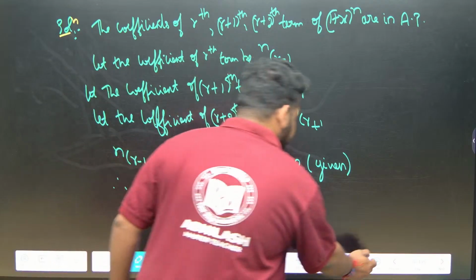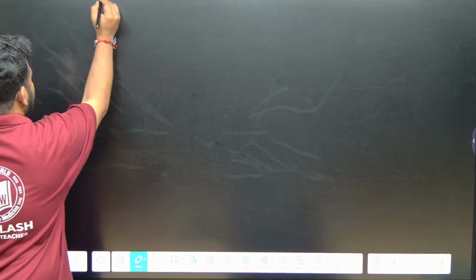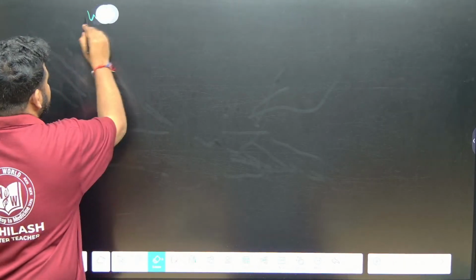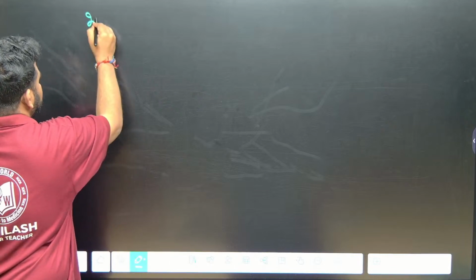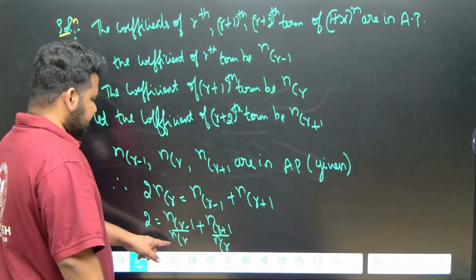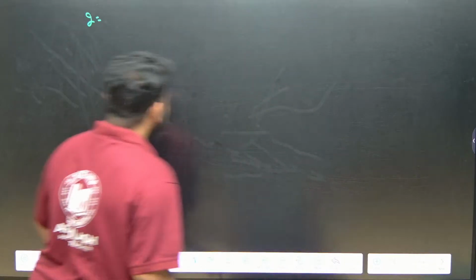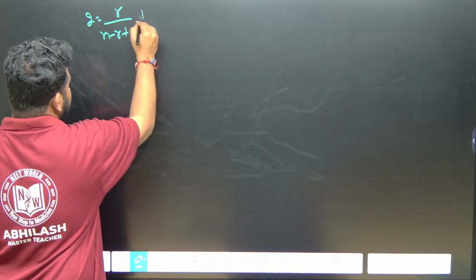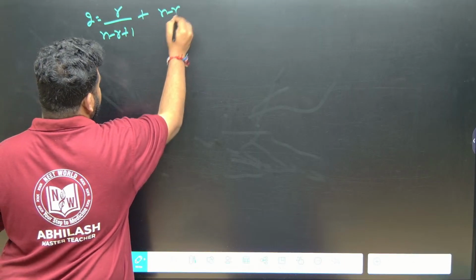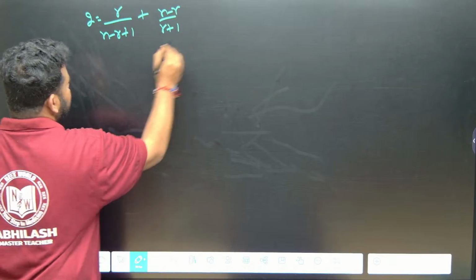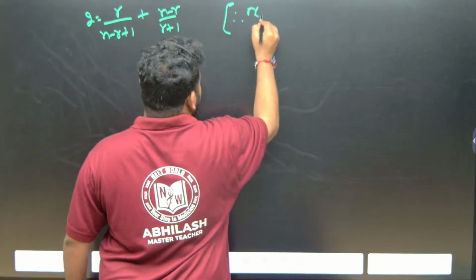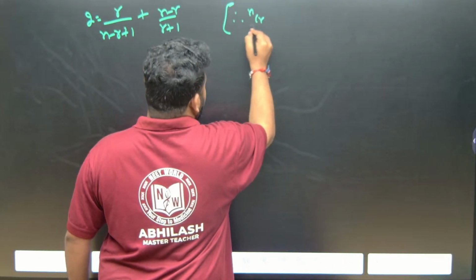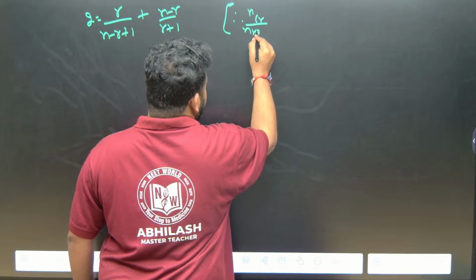Now we will go to this one. We know that, or you can write directly here, 2 is equal to nCr minus 1 by nCr, which should be inverted. So it will come out as r by n minus r plus 1, plus n minus r by r plus 1. Therefore, we will use the formula nCr by nCr, and in bracket we have to write the reason.